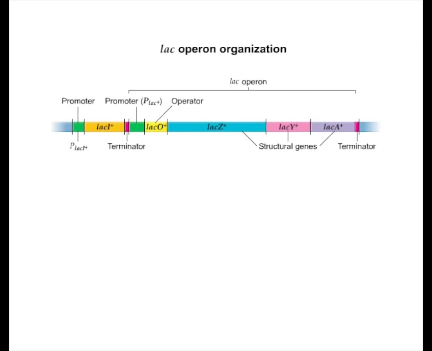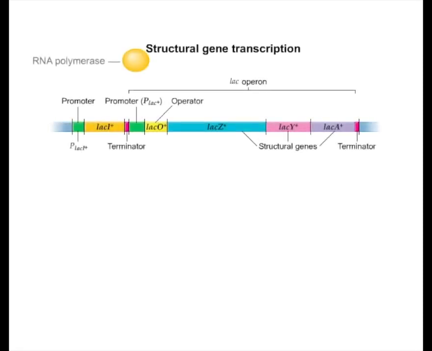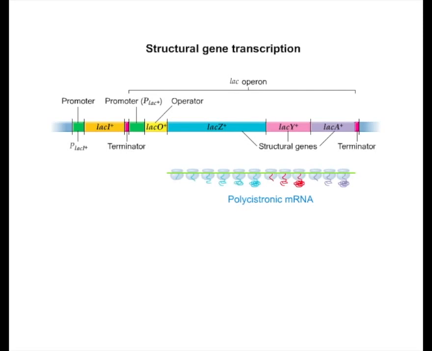coli. These three LAC genes are organized into the LAC operon. An operon is a cluster of genes along with an adjacent promoter and operator that control the transcription of those genes. When the structural genes in an operon are transcribed, a single mRNA is produced. This mRNA is said to be polycistronic because it carries the information for more than one type of protein.